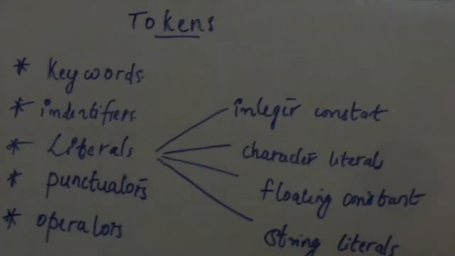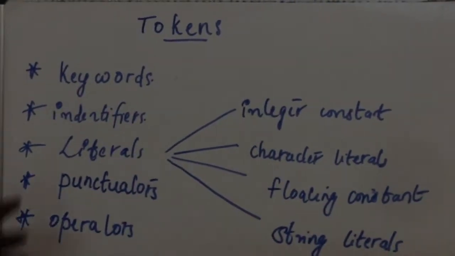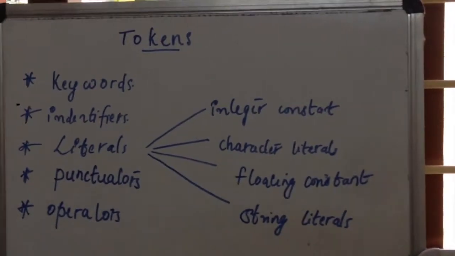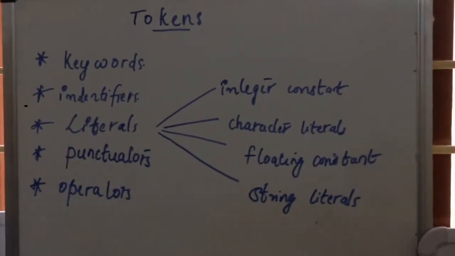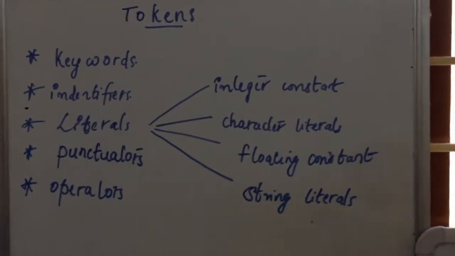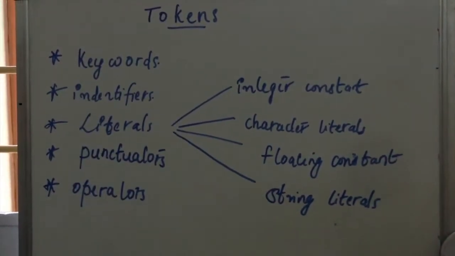Second one is identifier. Identifier means the named part of a program. An identifier can be a sequence of digits or letters, which is used to identify different parts of the program, like variables, functions, anything. Identifier is user defined.